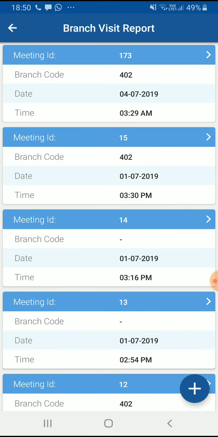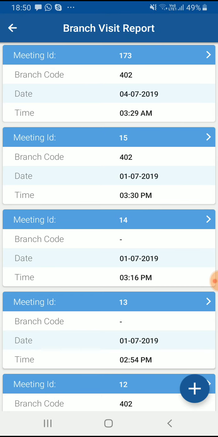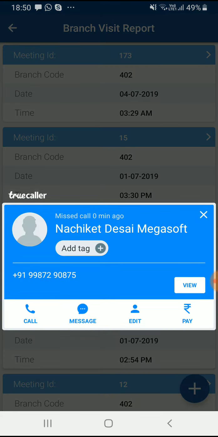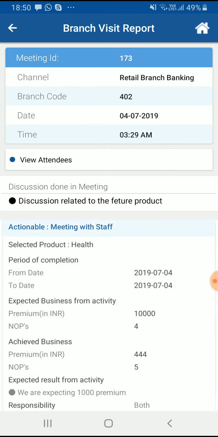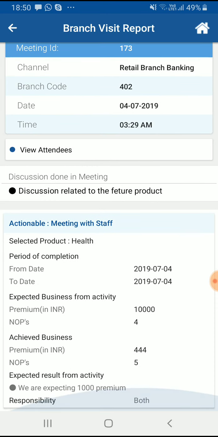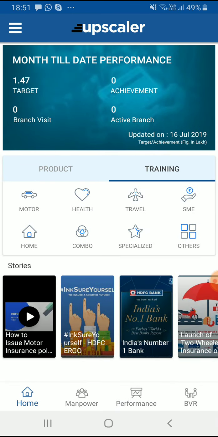Now when you confirm a meeting, you get meeting IDs and other details. So here you click, and you get all the data about the meeting. So a very important feature of this app is creating a meeting, a BVR.